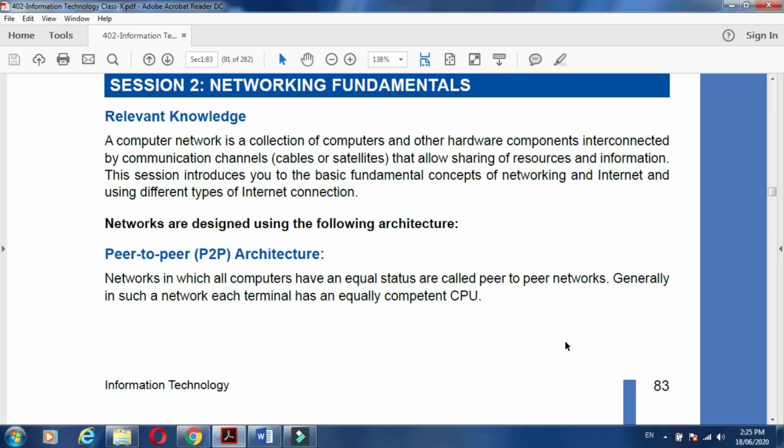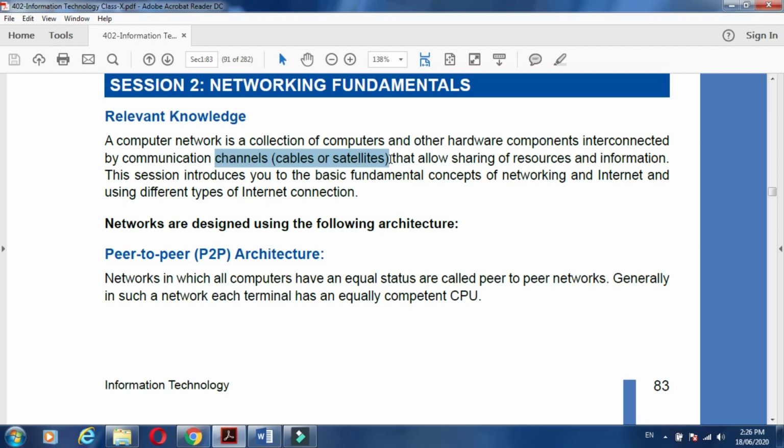What is a computer network? A computer network is a collection of computers and other hardware components interconnected by channels or satellite. Which are those channels? Those channels are nothing but the cables or satellite. If you are using cables, that is the telephone line, and if we are using a satellite, that is wireless.